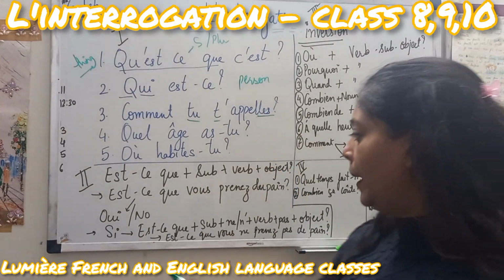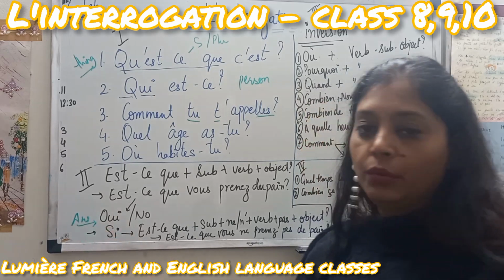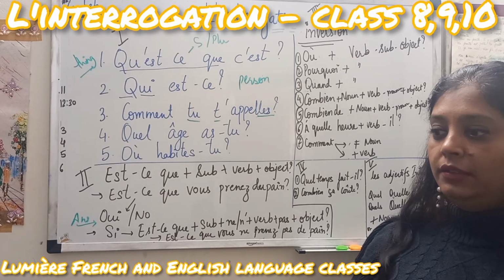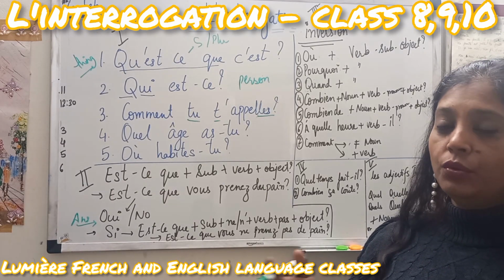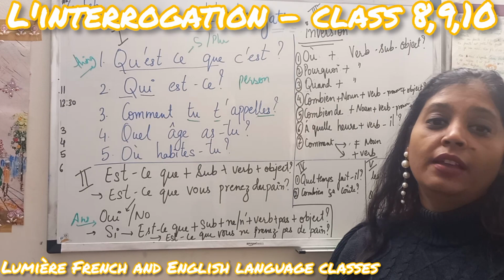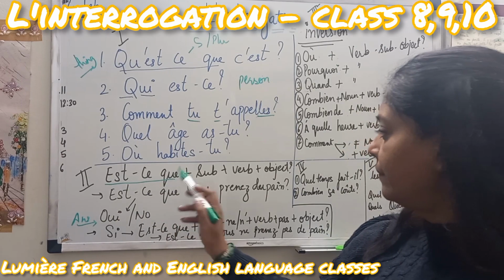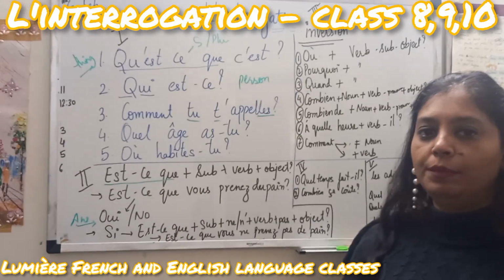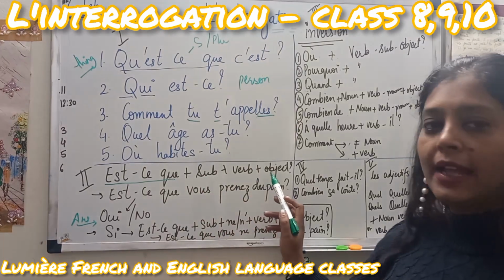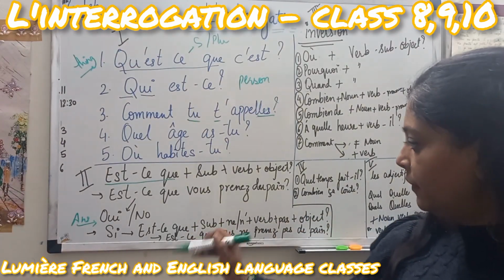Now the formation when the answer is in the form of yes or no, like when your mom says Richa, do you go to park today or shopping today? What will I say? Yes, no. Then I will form the question with qu'est-ce que. Okay, qu'est-ce que is the helping verb. It could be do, does, or have, has. Qu'est-ce que, and then the rest of the subject as it is. This is the easiest form. You need to put qu'est-ce que.